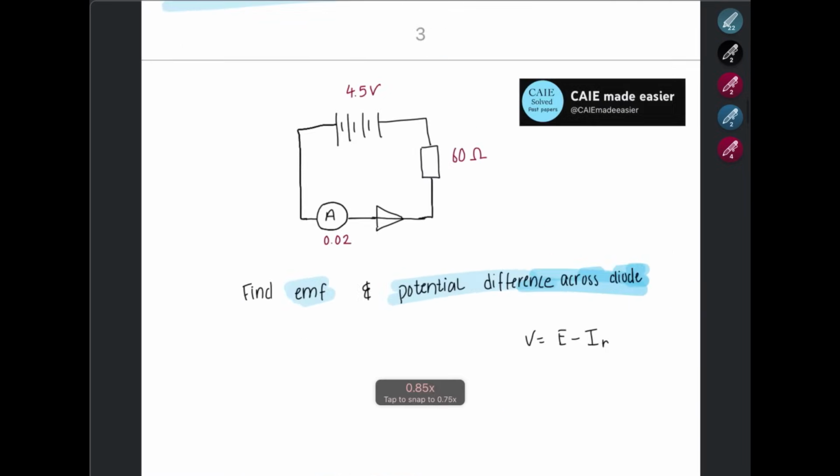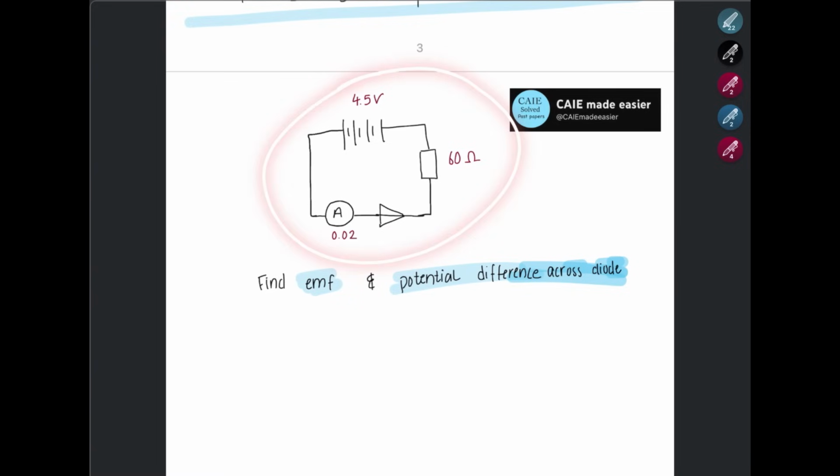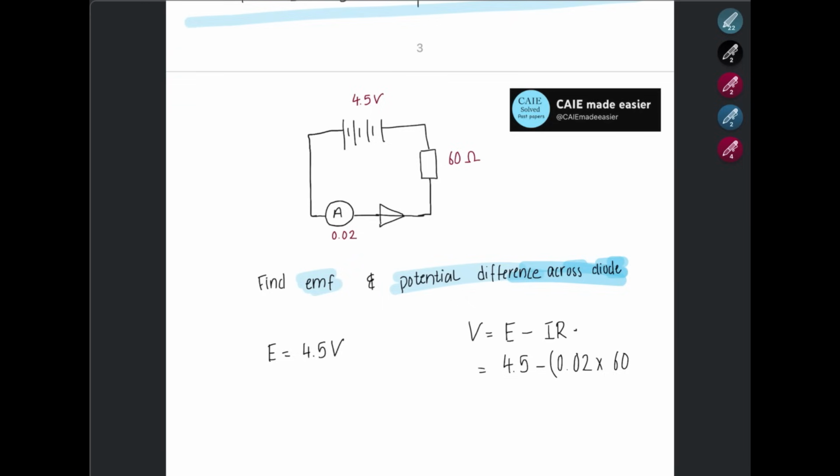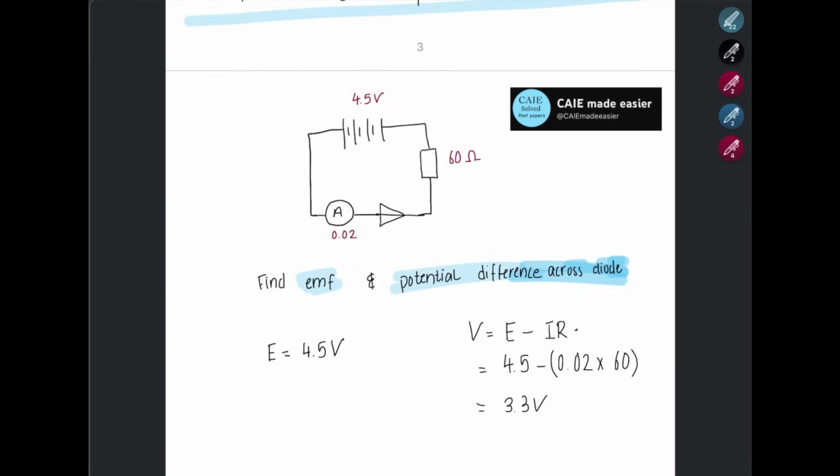Now let's try another simple question. We have our voltage, we have a circuit here. Find EMF and potential difference. Remember, EMF is the voltage across the battery, so that is 4.5 volts. What about potential difference? The potential difference across the load, V equals EMF minus IR, current times resistance of the circuit. So this is EMF 4.5 minus current, which is 0.02, multiplied by the resistance of the circuit, which is 60. These values are given here. We got 3.3 volts. Now we can move on.